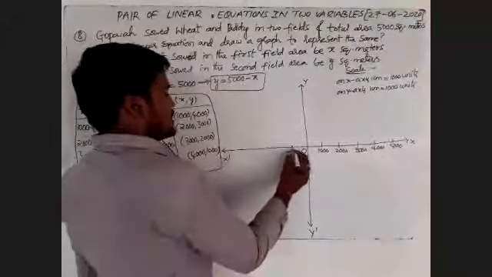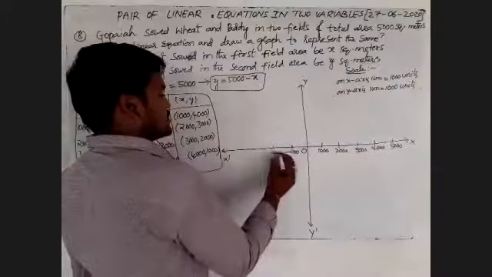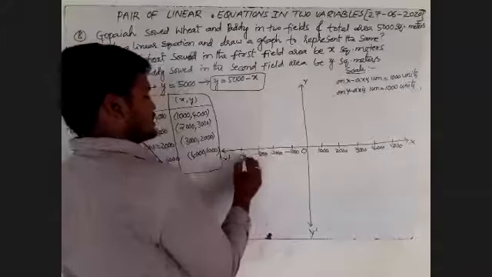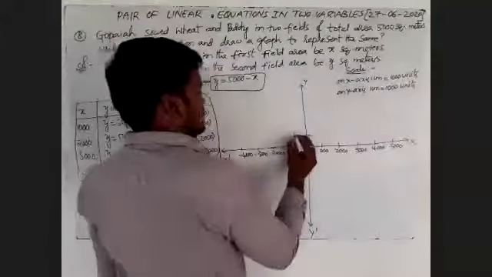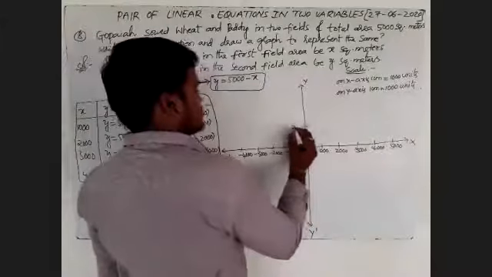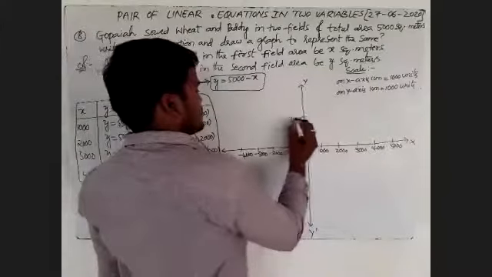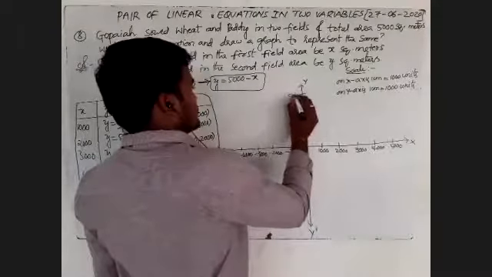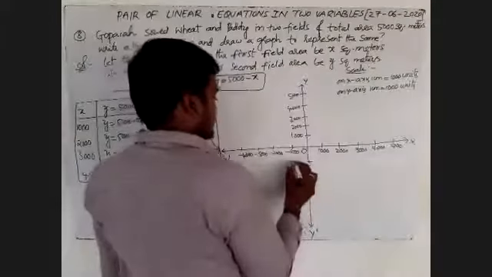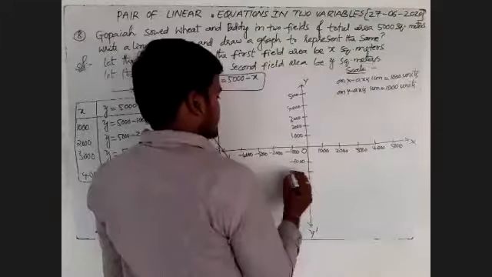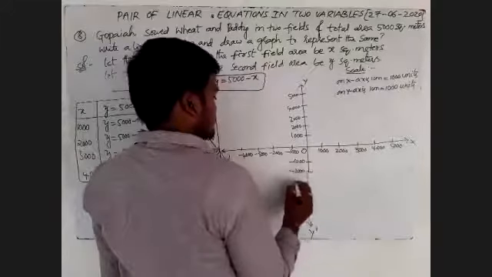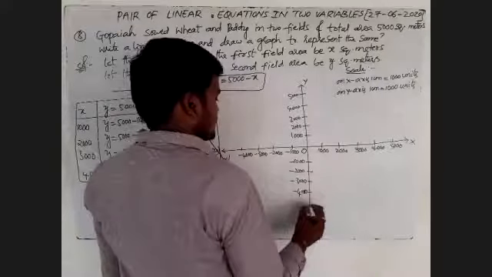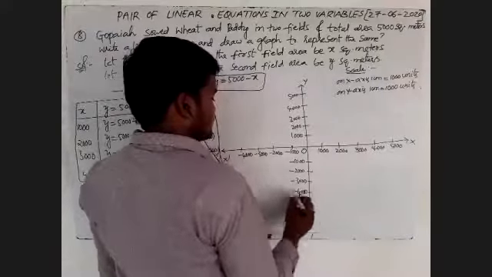Here we'll take minus 1000, minus 2000, minus 3000, minus 4000, and again minus 5000.